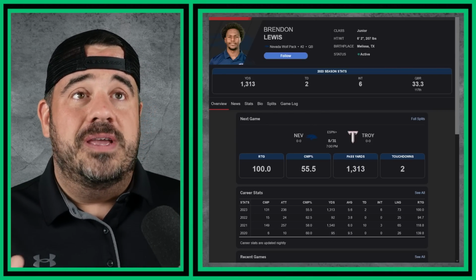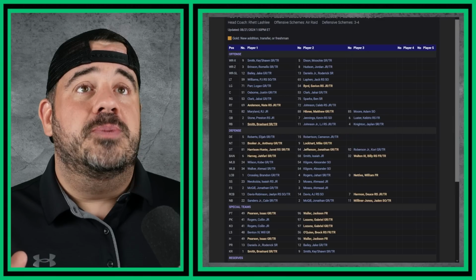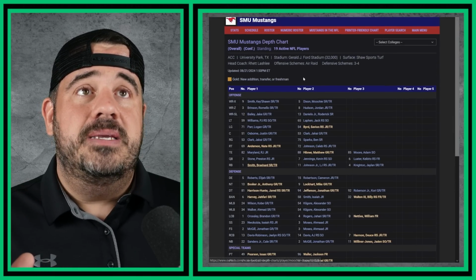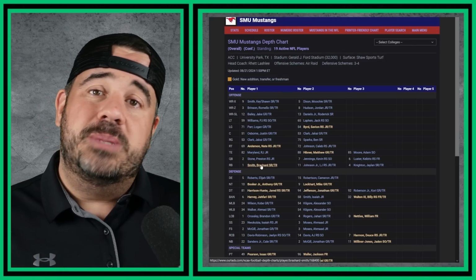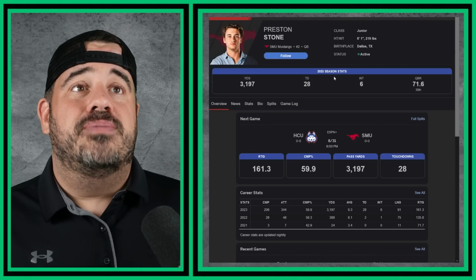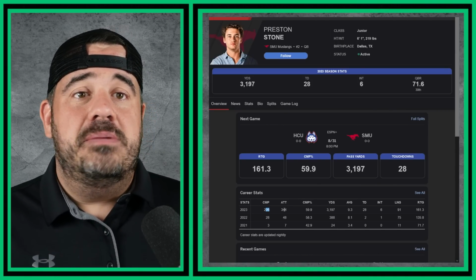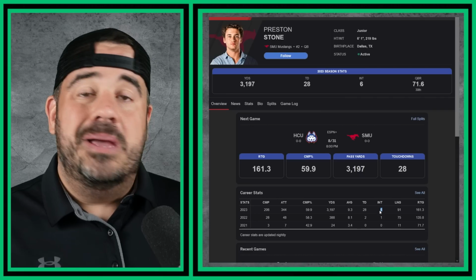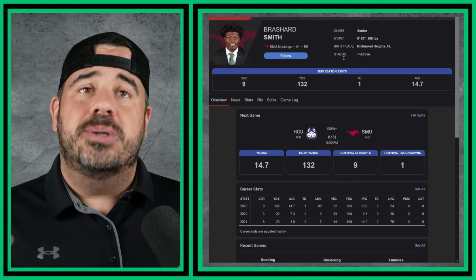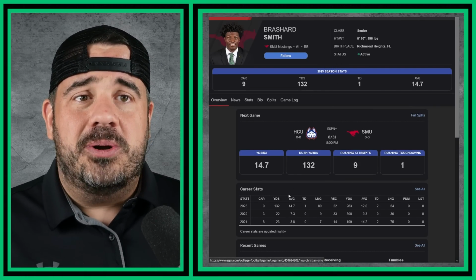Now, if I pop over here, the first thing we're going to do is look at the depth charts real quick. We can see for SMU, we've got Preston Stone back and Brashard Smith's in from Miami. Now, if we're looking at Preston Stone, we look at his last year. You can see he did pretty good. 3,200 yards, 28 touchdowns, and 6 picks. Great season overall. Brashard Smith's coming in. He's listed as a starter.